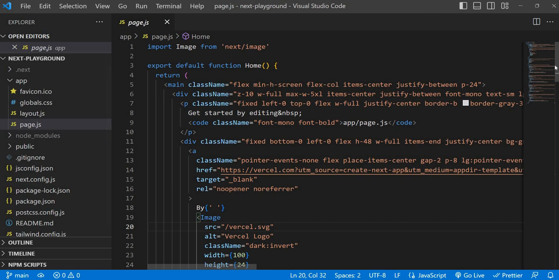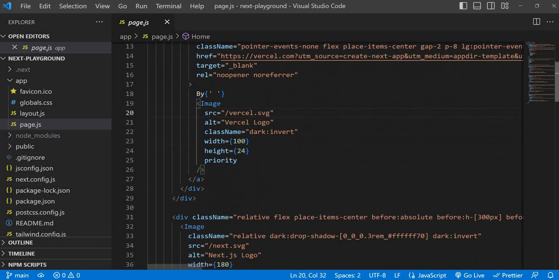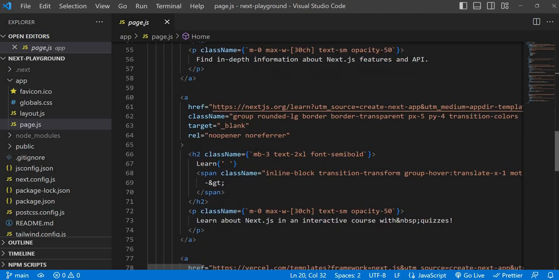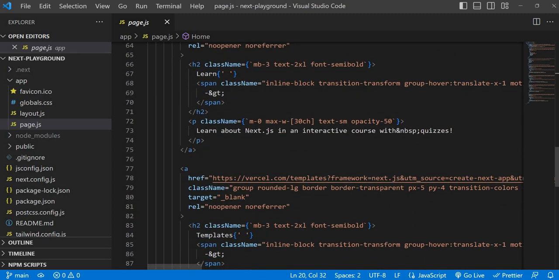Lots of information is there, but they are just simple divs providing some information. Learn about Next.js in the interactive course with quizzes.